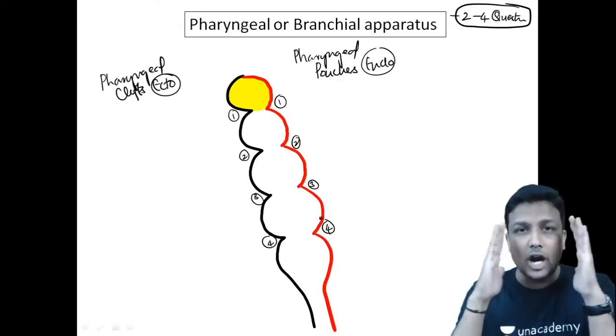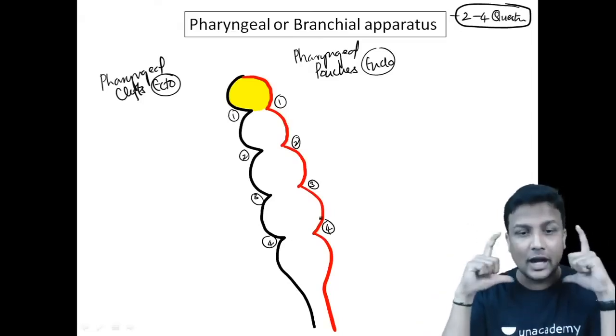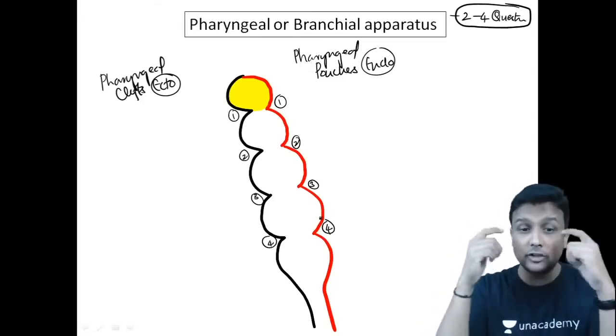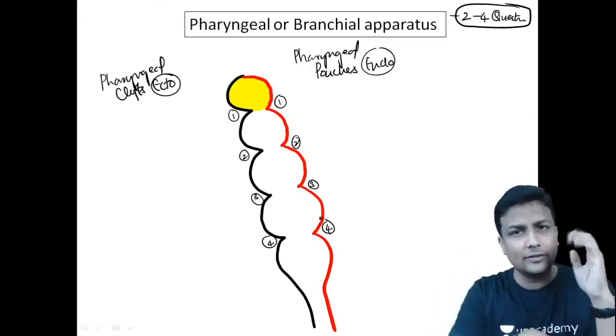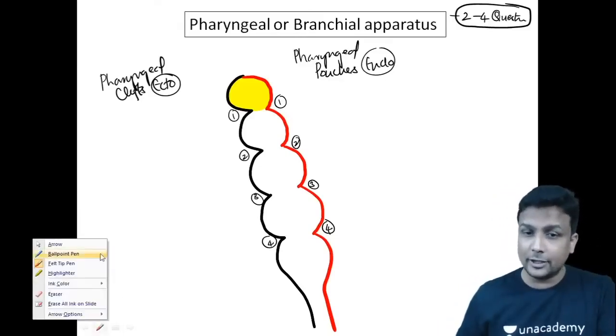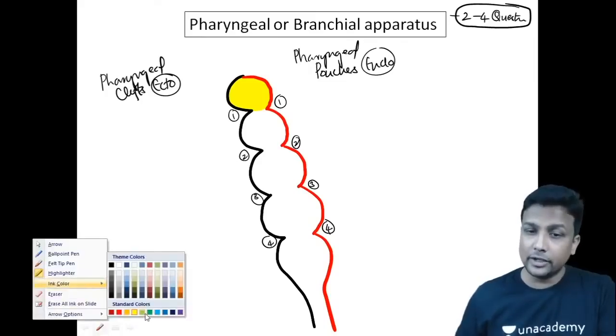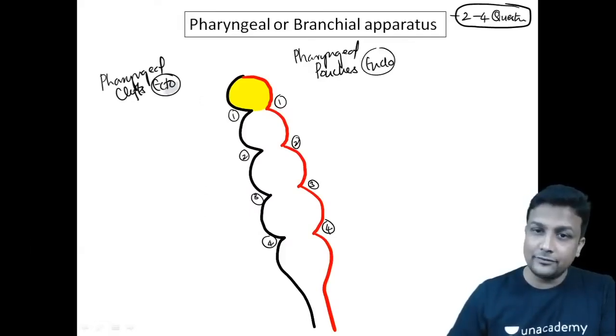This is the pharyngeal region. So outer, you'll be having the pharyngeal cleft, and the inner, you'll be having the pharyngeal pouches. 4 clefts and 4 pouches. So the first MCQ, my dear friends. Remember, the first MCQ that you are going to remember here is that, my dear doctors, the clefts are derived from ectoderm, whereas the pouches are derived from your endoderm.